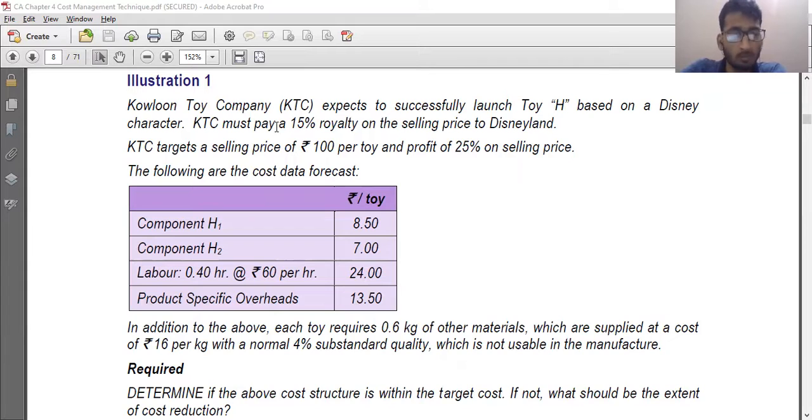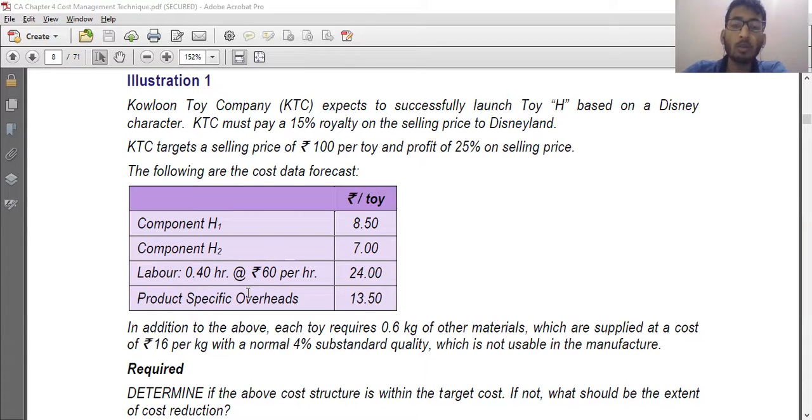In addition to the above, each toy requires 0.6 kg of other material, which is supplied at a cost of 16 rupee per kg with a normal 4% substandard quality. Let's read it once again. Each toy requires 0.6 kg of other material supplied at 16 rupee per kg with 4% normal substandard quality. Important: 4% normal substandard quality. Since it is normal, we'll consider it.